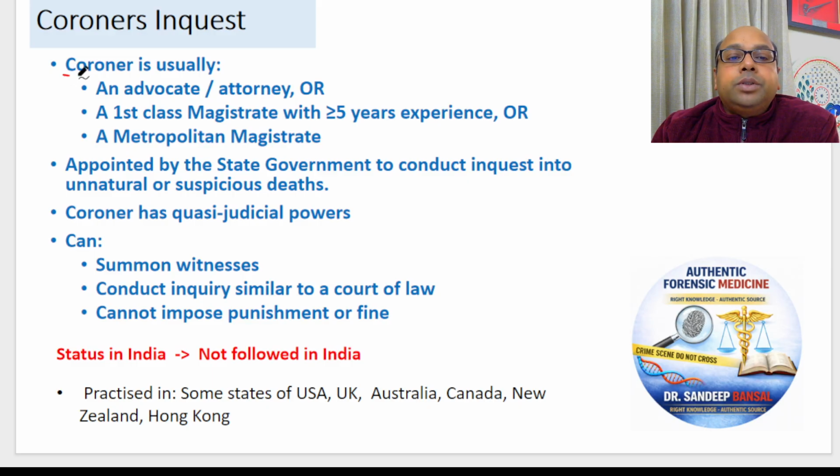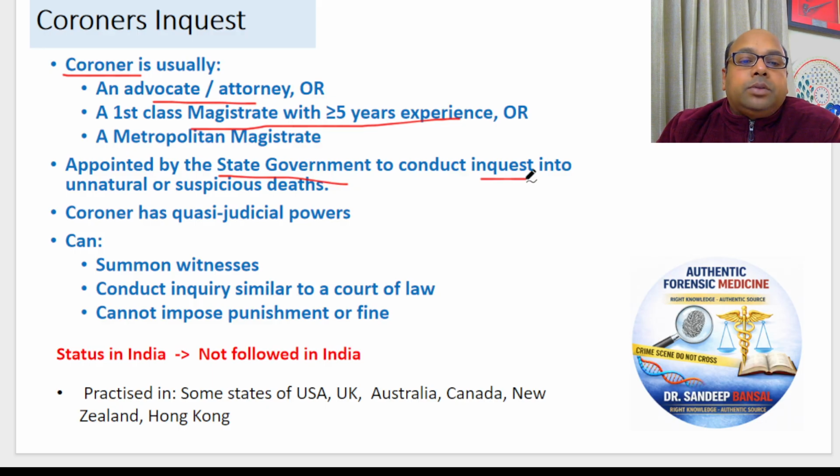Now, who is the coroner who is doing the inquest? Coroner is an advocate. He is a legal officer. He is an attorney, or he can be a magistrate with more than 5 years of experience. So basically, he can be an advocate or a junior judge or a magistrate, a judicial officer. He is a very qualified officer. He has the knowledge of law. He is appointed by the state government to conduct inquest into unnatural death. Whenever an unnatural death occurs, the state government appoints a legal officer as a coroner to conduct inquiry into this case.